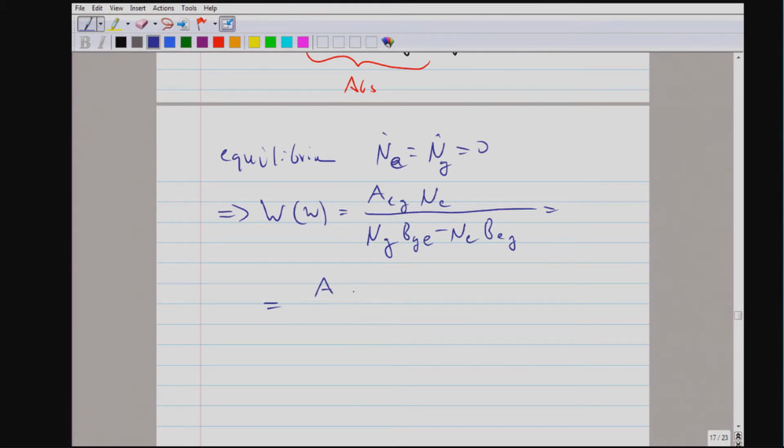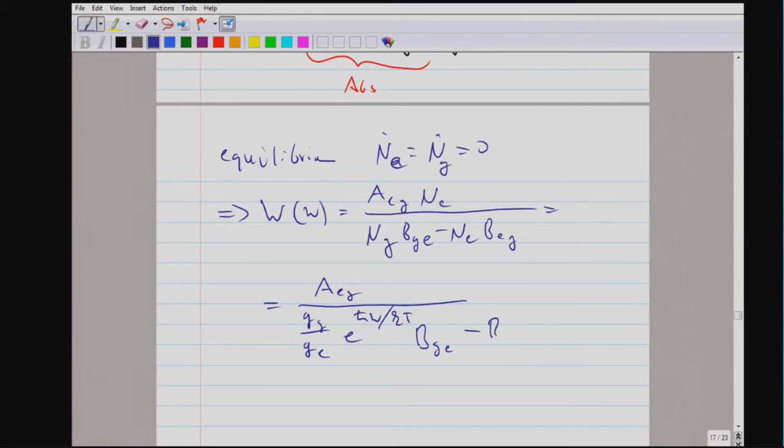We want to put in now that the excited state fraction is given by a Boltzmann factor. So therefore, NE over NG becomes the Boltzmann factor. And yes, there are these degeneracy factors. So I've pretty much divided the denominator and numerator by the population in the excited state.